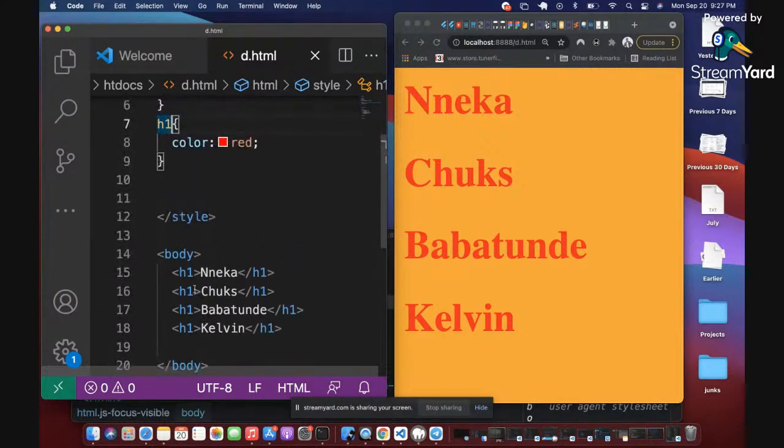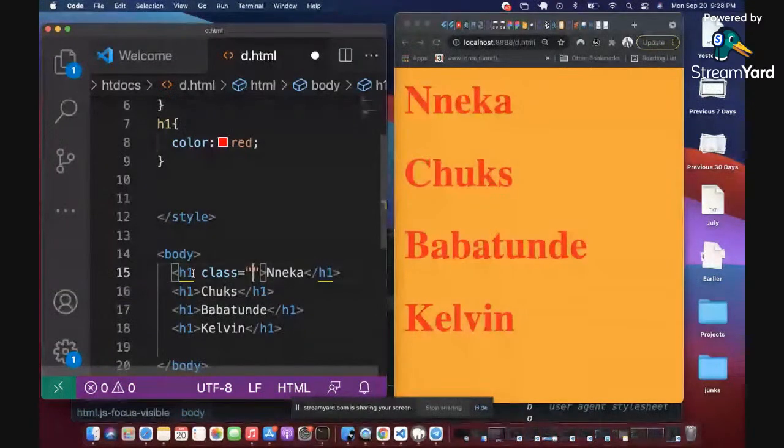That brings us to what we call a class. Let me explain a class first. A class is a CSS selector that allows you to style a subset of an element, or a subset of multiple selectors. For example, in this case, we have four H1s. They are all selectors. They are all H1s. What if I want to make Nneka and Chooks have a color of white? How do I do that? The way to do that is to introduce what we call a class. A class is that CSS attribute that allows you to style a subset of elements.